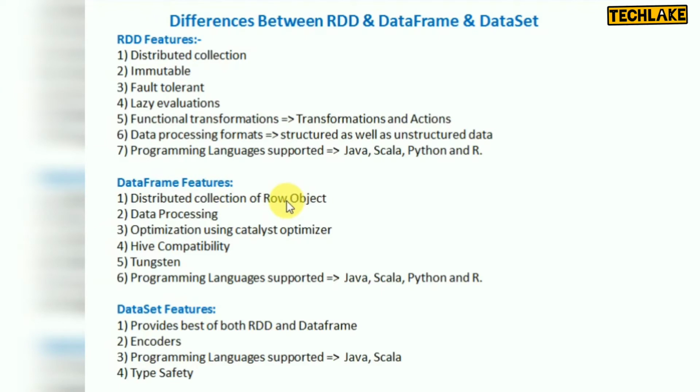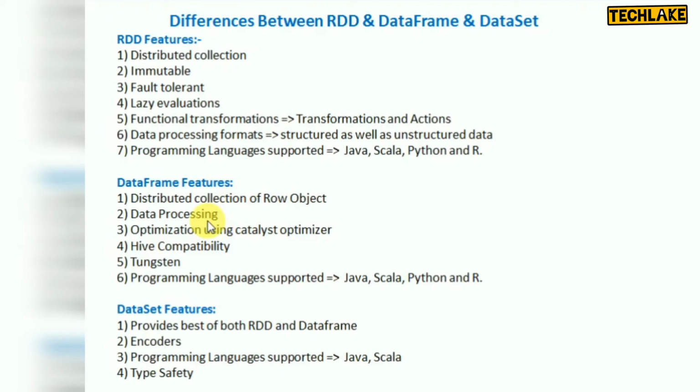You can directly load the schema and the data, because you can have a header; that's called infer schema. It is not available in RDD, but it is available in data frame. That's another feature of a data frame compared to RDD. That's one difference: a distributed collection of row objects with infer schema available. And data processing: you can do multiple types of data processing.